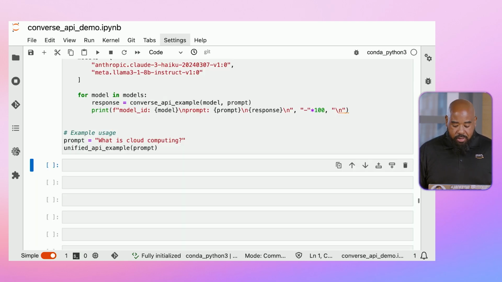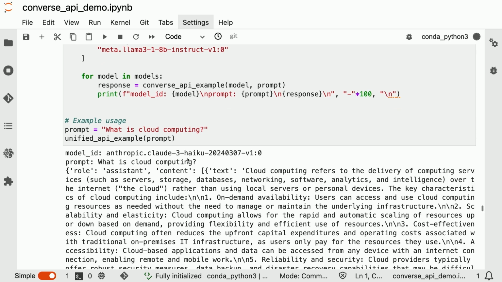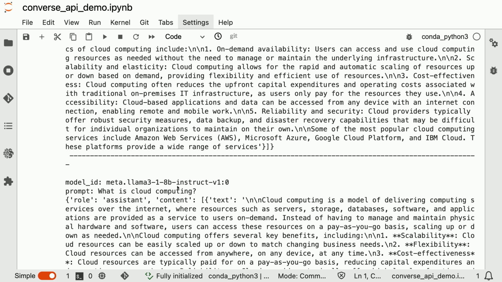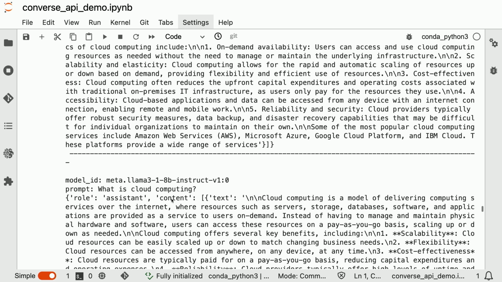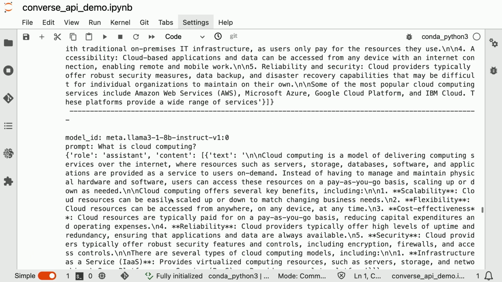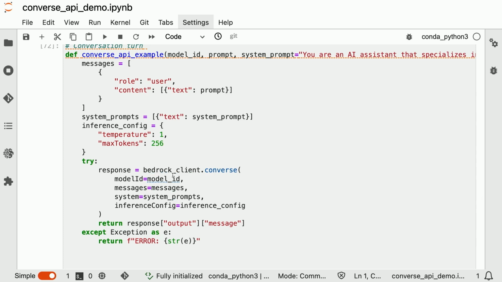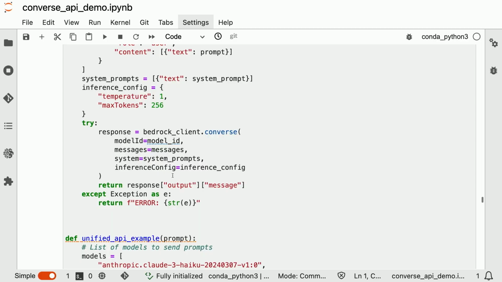So if we run this, notice that we have a response from Haiku, and then from there, we have one from Llama 3. And this is where the real power comes in with the Converse API, because now we have one function that can leverage multiple models, and you don't have to worry about changing those hyperparameters or adjusting the prompts for those particular models along with the responses.